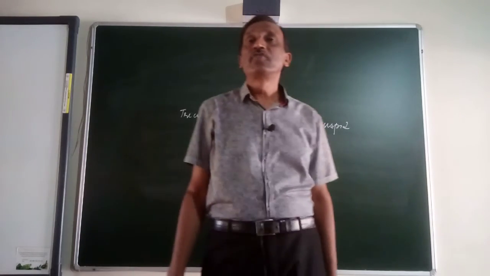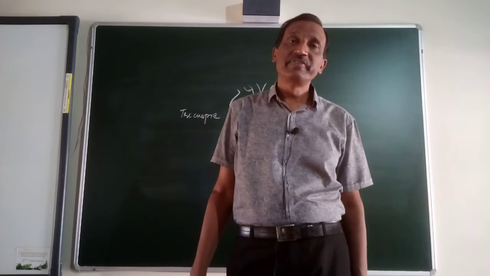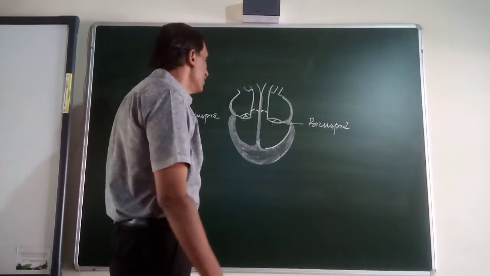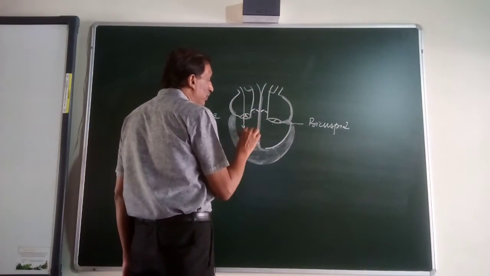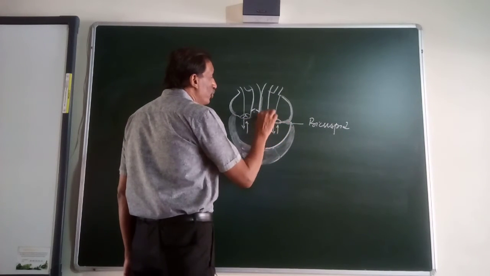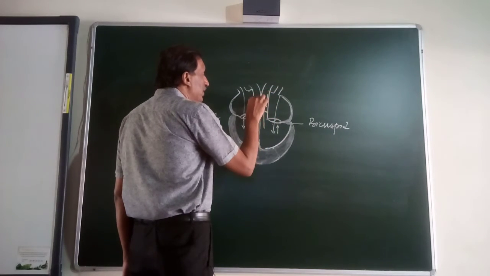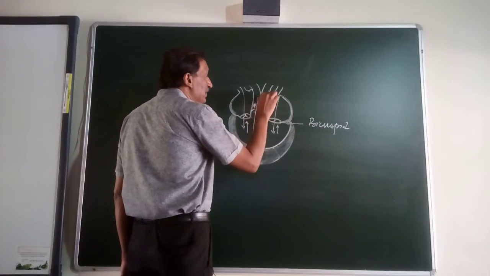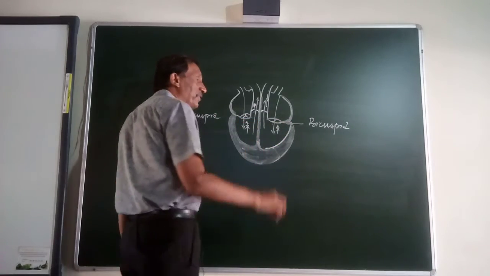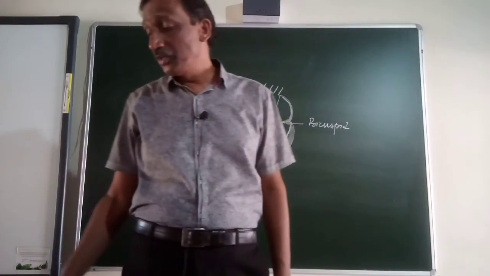They allow the flow of blood in only one direction, but prevent the backflow of the blood. Okay, so blood from here to here can go, but it cannot go back. It can come from here to here, but cannot go back. It can go from here to here, but cannot come back. It can go from here to here, but cannot come back. The rest of it will be prevented, this will be prevented, and this will be prevented. So backflow is prevented. Okay? I have already explained everything.